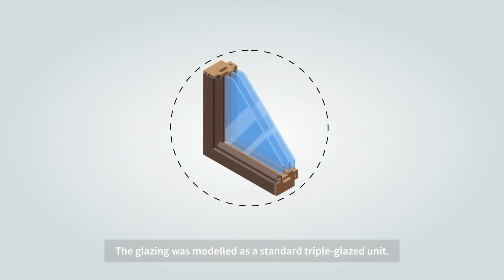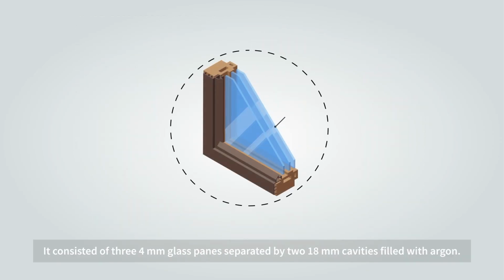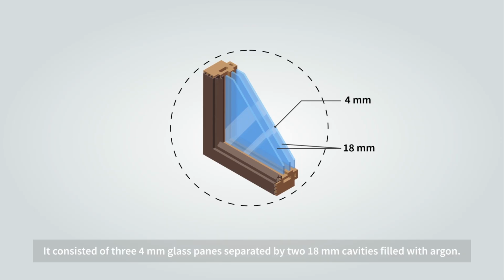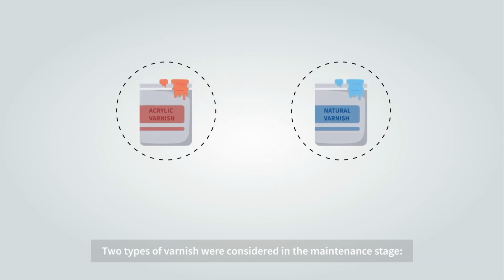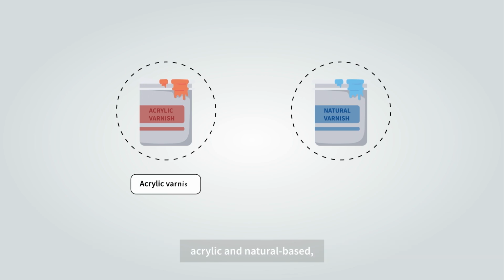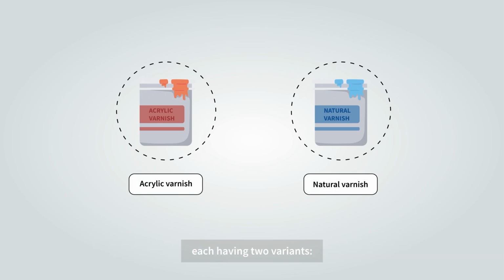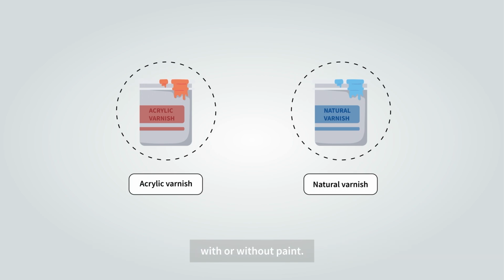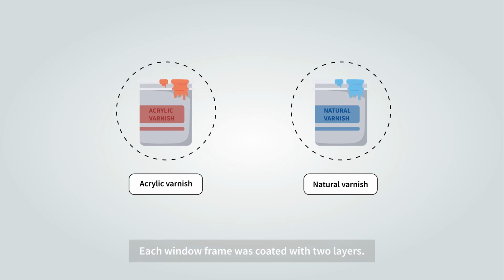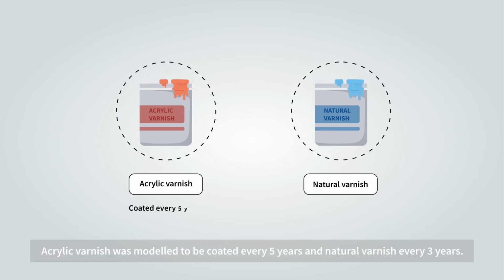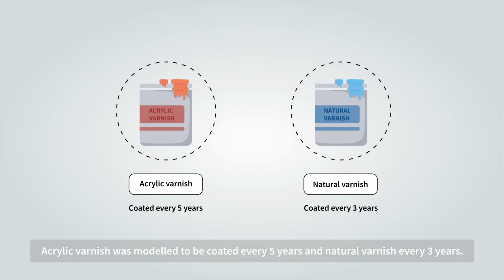The glazing was modelled as a standard triple glazed unit. It consisted of 3 4mm glass panes separated by 2 18mm cavities filled with argon. 2 types of varnish were considered in the maintenance stage, acrylic and natural-based, each having 2 variants, with or without paint. Each window frame was coated with 2 layers. Acrylic varnish was modelled to be coated every 5 years and natural varnish every 3 years.